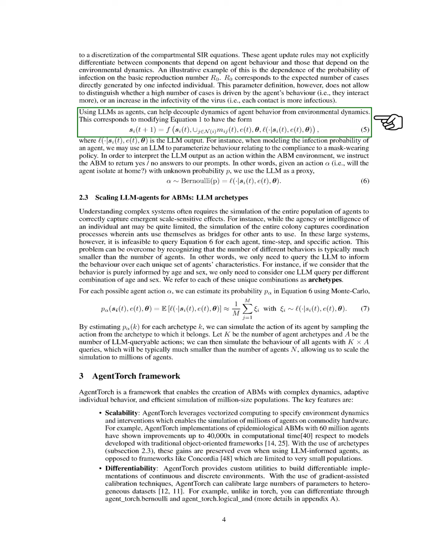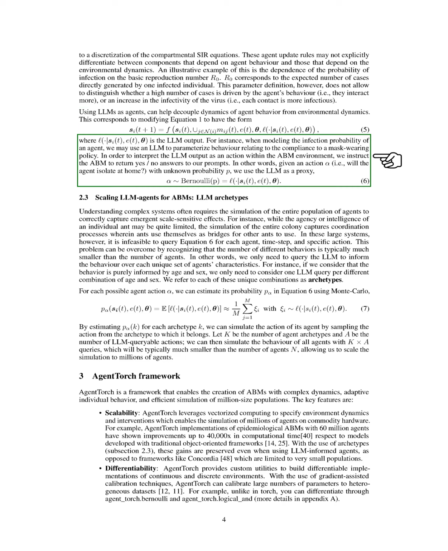By incorporating LLMs as agents, we can better separate the dynamics of agent behavior from environmental influences. This involves adjusting the update rules to include outputs from the LLM, which can help us model behaviors like compliance with health policies. We can interpret the LLM's outputs as actions within the ABM, allowing us to ask yes or no questions about agent behaviors, such as whether an agent will choose to isolate at home.